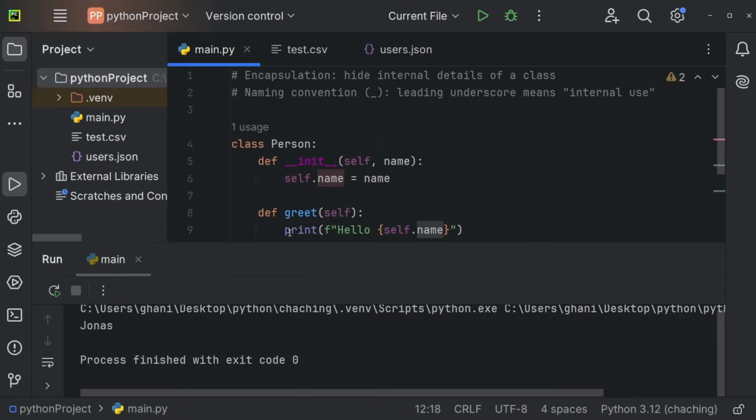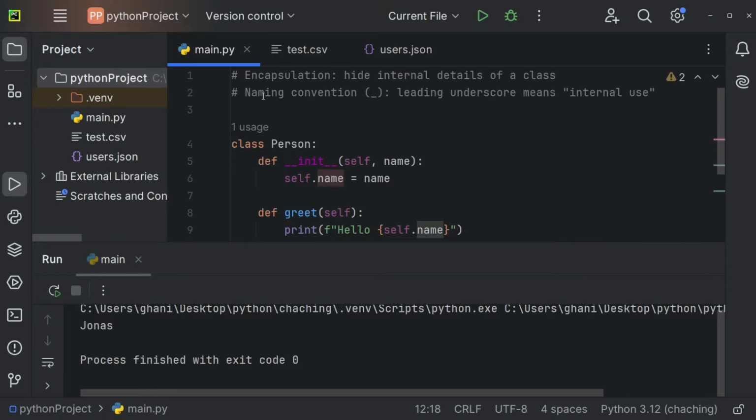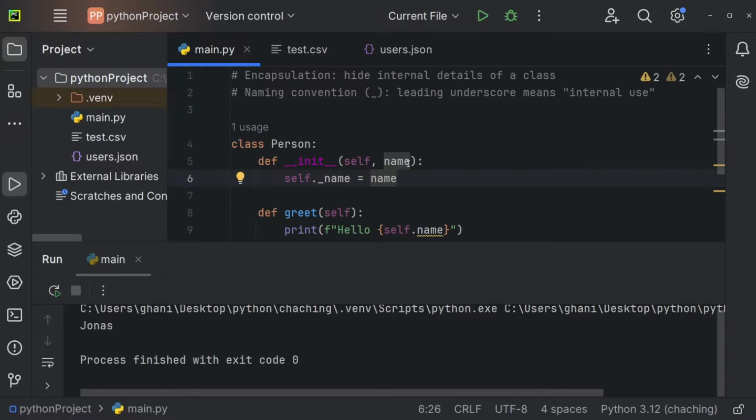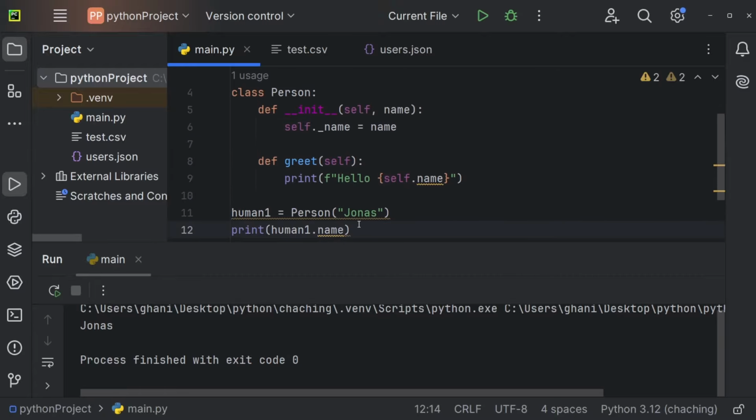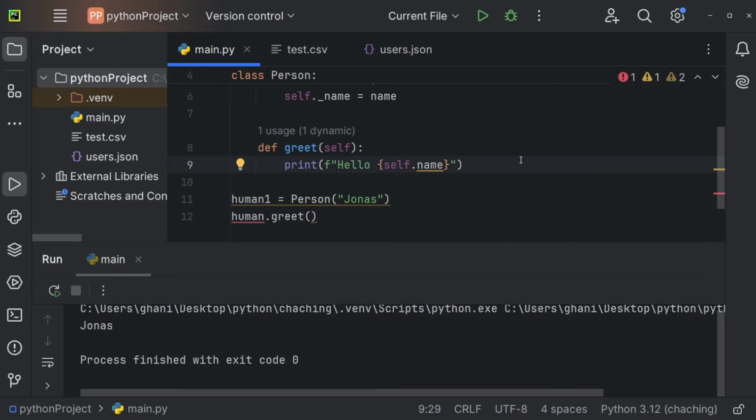But to now actually say that this here should only be used internally and should never be accessed from outside, we have a naming convention, and that is an underscore. So a leading underscore means internal use only. And that one looks like this. So self._name is equal to the value that we pass as parameter right here. So now I could still use human1.greet, for example, and right here I can just access self._name, and this should work.